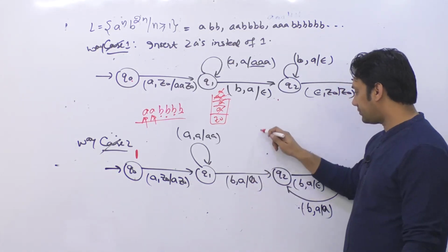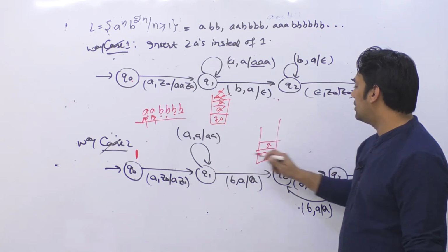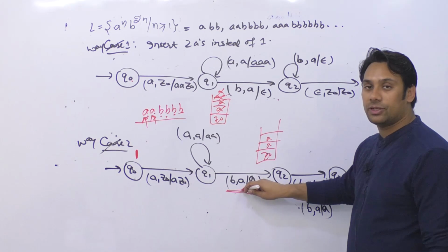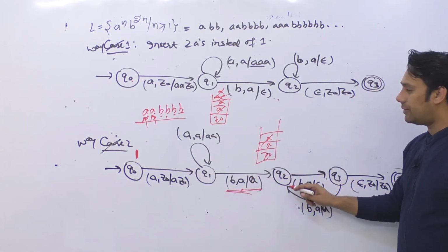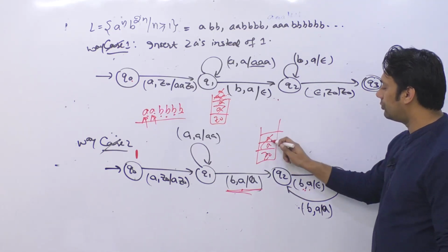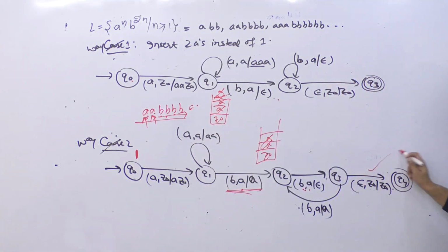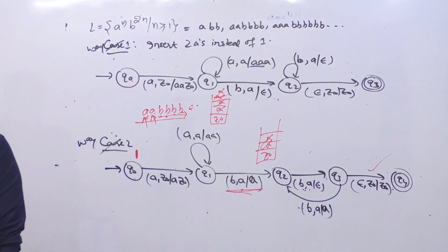In the second case, whenever you are getting an a, just insert 1 a. Second a, 1 a. Then when you get the first b, do not do anything. But when you get the second b, remove 1 a. Again, when you get a third b, do not do anything. When you get the fourth b, remove 1 a. So after reading this entire string, we get epsilon, and then we are going to accept it. So these are two good ways to solve the same problem. Okay. I hope that you understood this one. Very easy, right? It's one of the easiest problems.